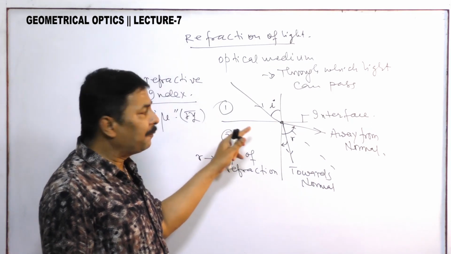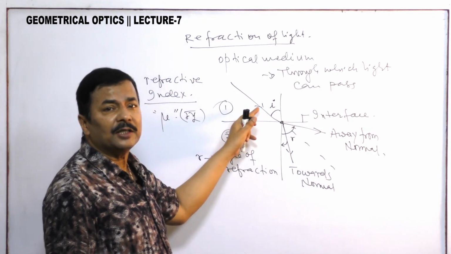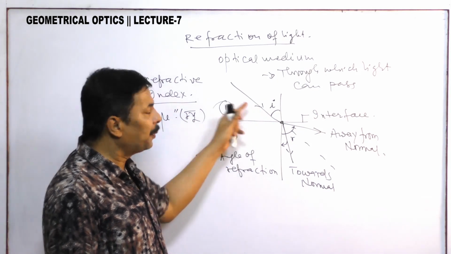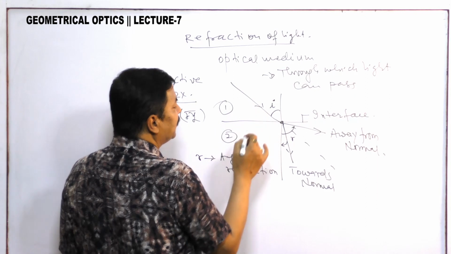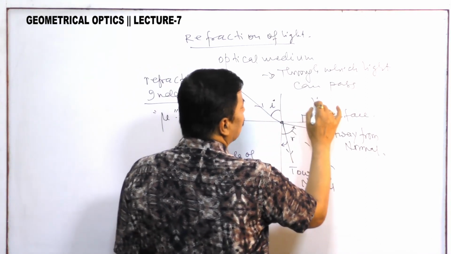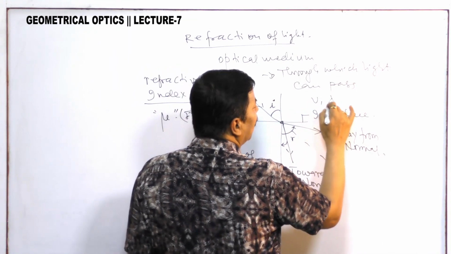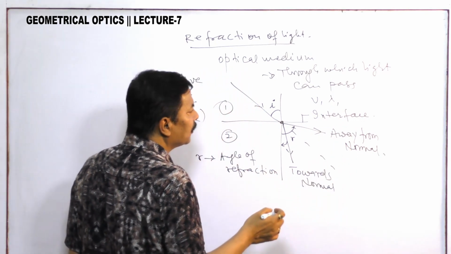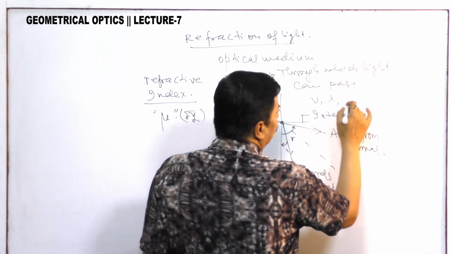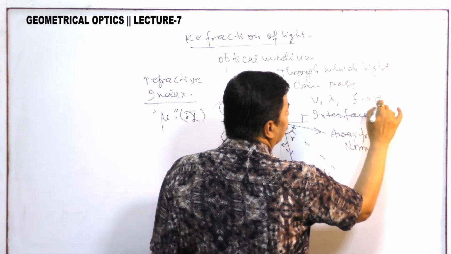The cause of refraction is basically the change in speed of light. So in the process of refraction, what changes? The velocity of light changes, wavelength changes, and frequency does not change.